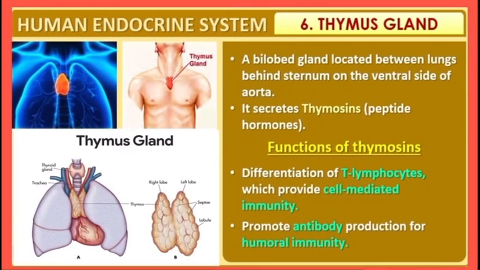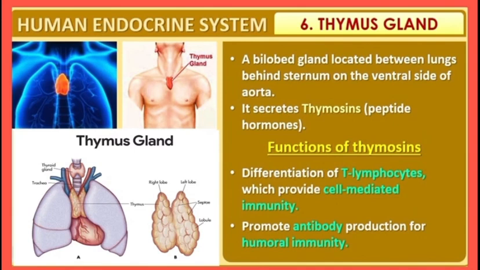Next gland is thymus gland. See its location in the diagram. It is bilobed gland located between lungs, behind sternum, on the ventral side of aorta. What it does? It secretes thymosin and it is a peptide hormone. See what its functions are.